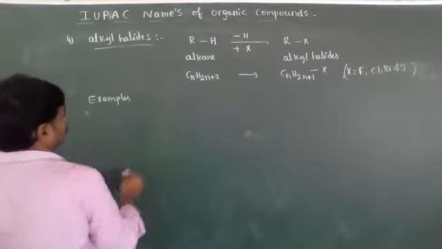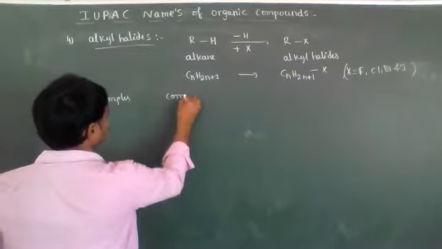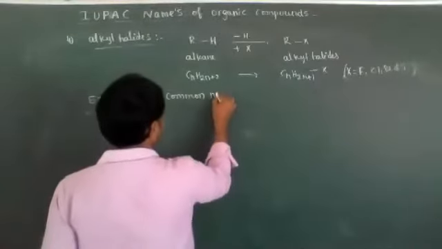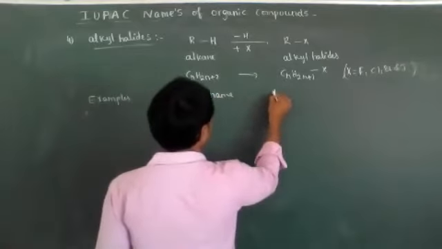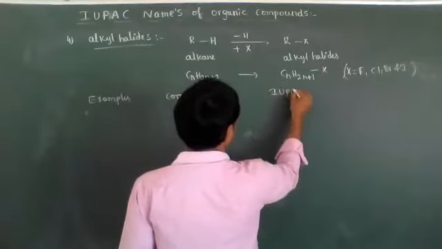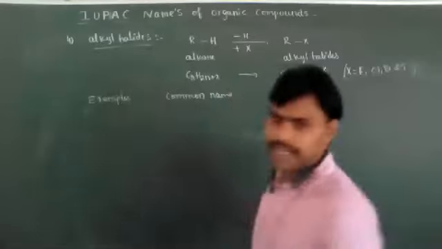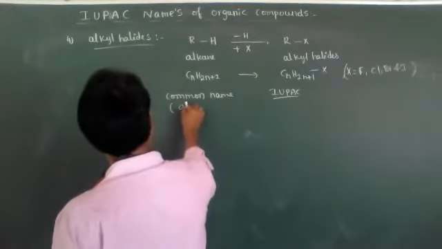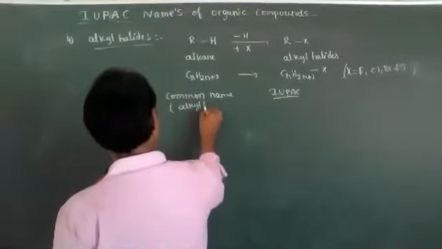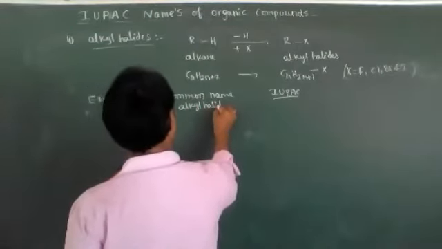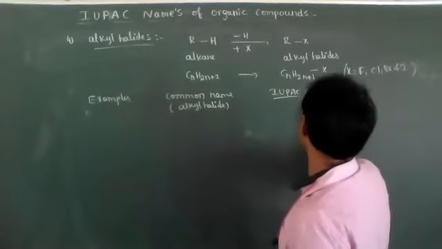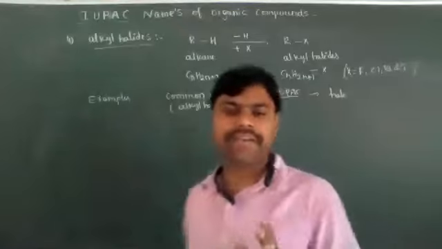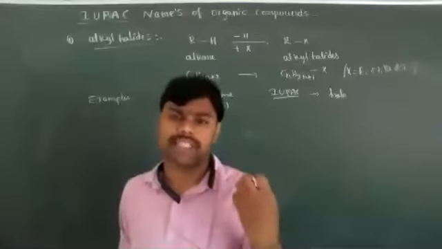Examples: common name and IUPAC name. The common name of alkyl halides is alkyl halide, and the IUPAC nomenclature is halo, because halogens we always have to consider as a prefix only.